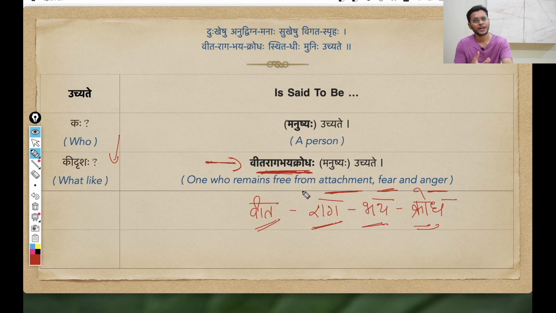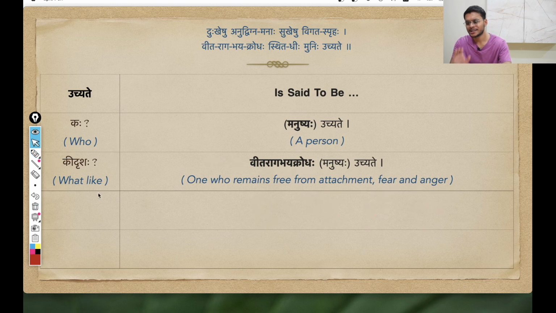And then what we are trying to say is Vitam Raga Bhaya Krodham Yasmat, one from whom these three things, Raga Bhaya Krodham, have disappeared. Such a person is called Vita Raga Bhaya Krodha. So that other part of the samasa is the Bahuvrihi samasa. Krishna has clearly laid out what kind of a Manushya he is talking about. Such a person is said to be; that is what he is laying the grounds for.